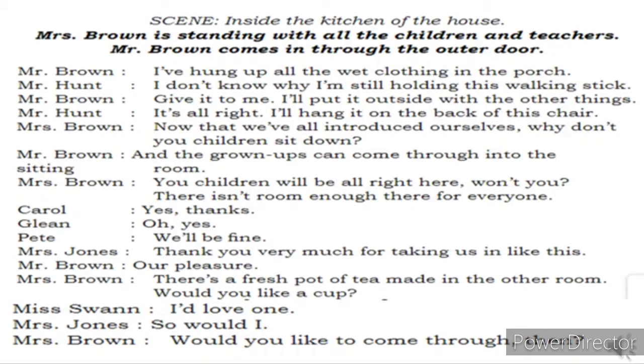Mrs. Brown says, now that we all have introduced ourselves, why don't you children sit down? For the children, she asked them to sit down in the kitchen. And Mr. Brown will say, and the grown-ups can come through into this sitting room. Mrs. Brown will ask the children to sit in the kitchen. Mr. Brown will tell the grown-ups, that is the 3 teachers, to come and sit in the sitting room. Mrs. Brown says, you children will be all right here, won't you? There isn't room enough there for everyone. She says, children, I hope you all will be comfortable sitting in this kitchen because there is not enough place for all of us to be accommodated in that particular sitting room.